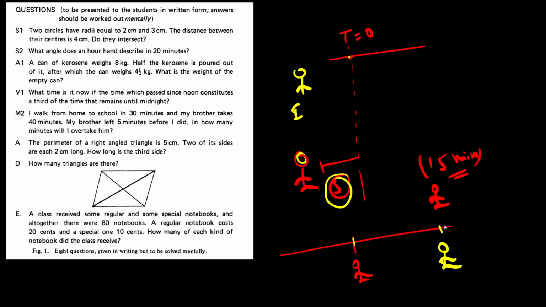So he will also be here at the same time, that is 15 minutes after I started. So we are both at the same position, but he has reached it before, right? Because he has started much earlier than I did. So now at this position we are both at the same time, but since my speed is faster than his, I will overtake him from this position at t equal to 15.